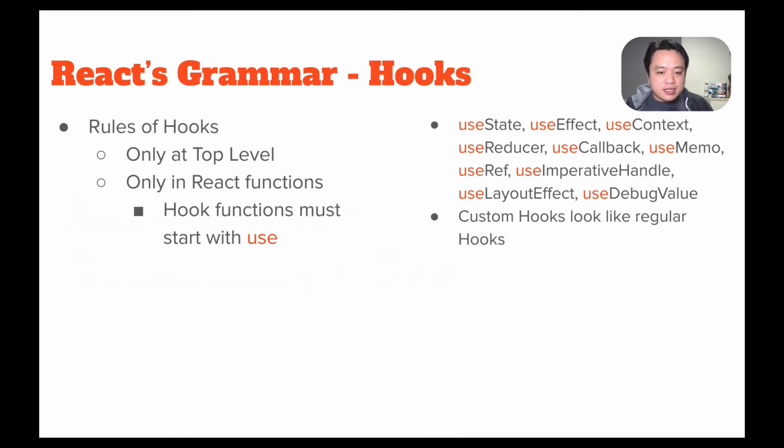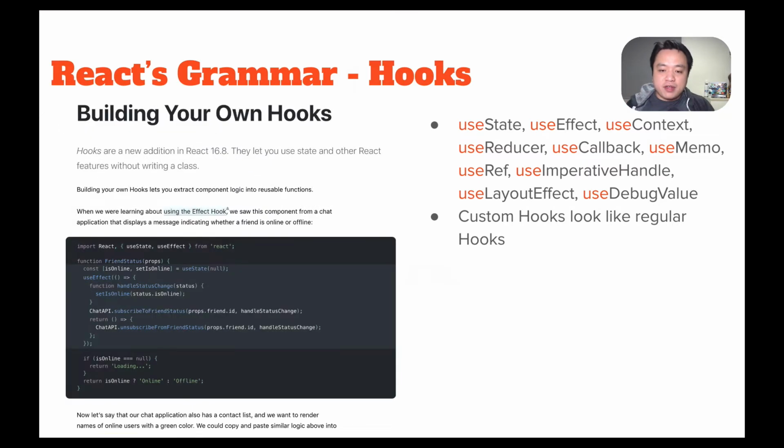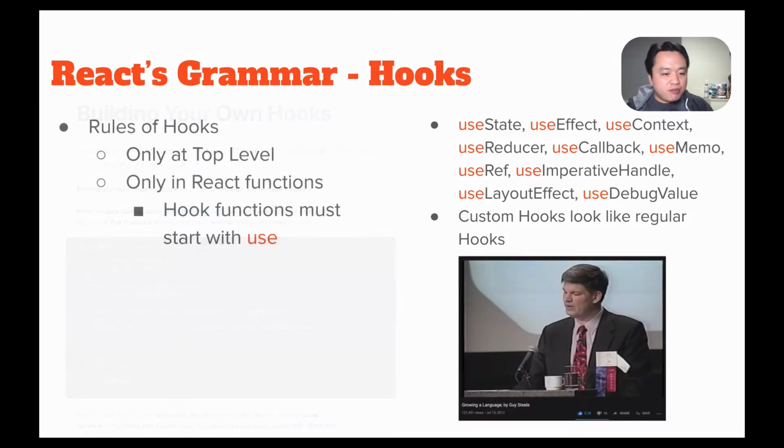So more recently, Sebastian and the rest of the React team made a genius maneuver by simplifying a lot of the grammar that we need to understand. So now we have the rules of hooks, and there are only two rules. They have to be at the top level, and they can only be called from React functions, and we mark React hooks with a use prefix. One benefit of this design is that custom hooks look very much like regular hooks, and that's very powerful for giving users the ability to extend the language indefinitely without increasing the surface area of React. For more information about this idea, check this talk by Guy Steele called Growing a Language.